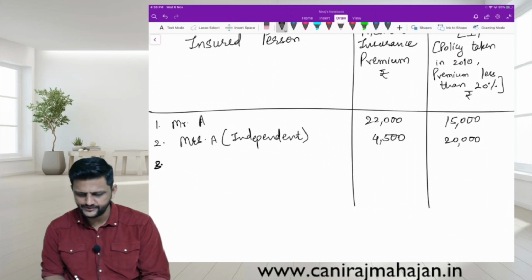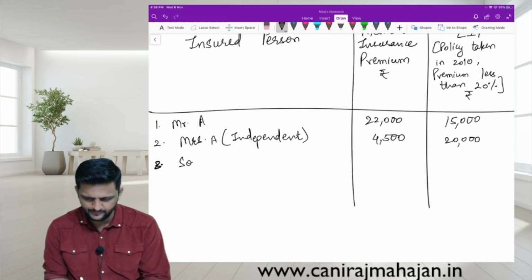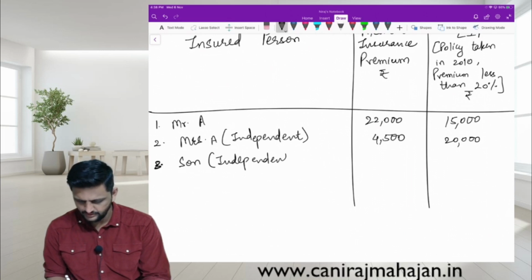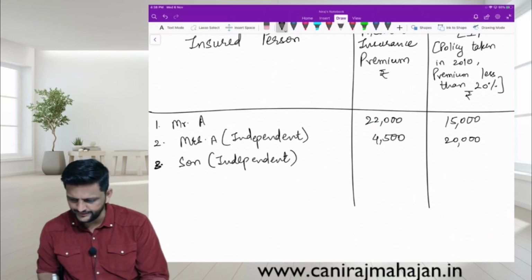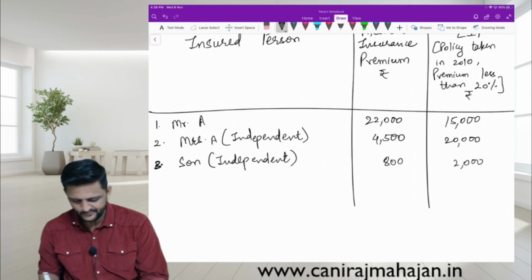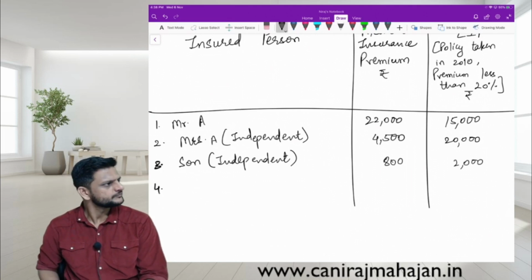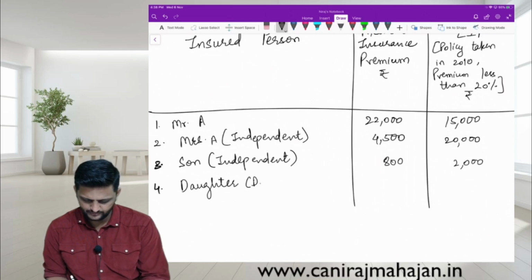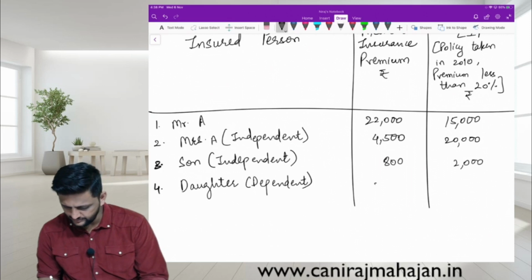Point number 3. Son, in bracket, independent. Figures 800 and next column, last column 2,000. Fine. Point number 4. Daughter, dependent. 2,500 and 700.